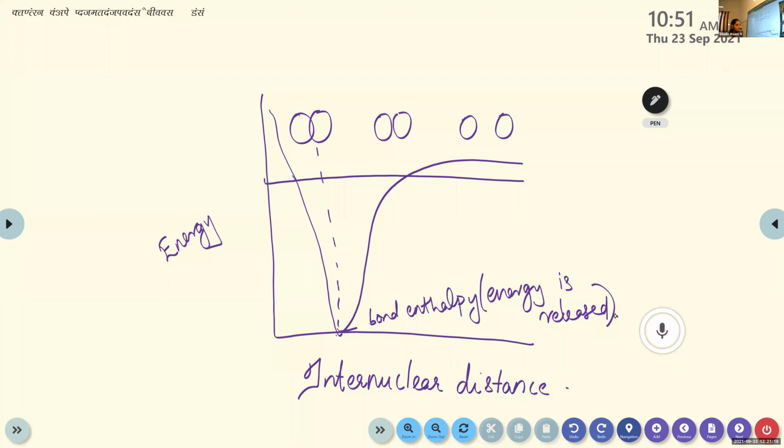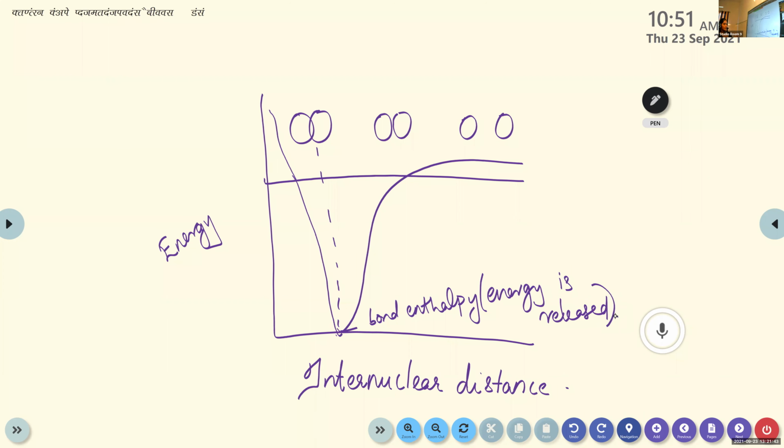Energy is released. Minimum energy, maximum stability. In the case of two separate hydrogen atoms, there will be more energy but less stability. So energy and stability, they are inversely proportional. Clear? Clear, children? So that's about valence bond theory or VB theory.